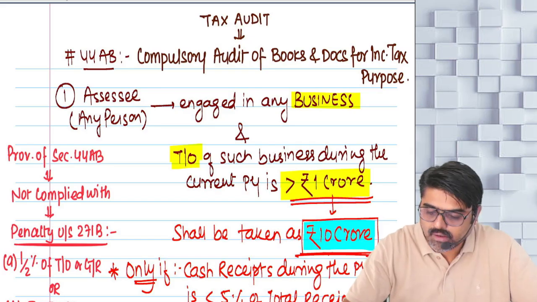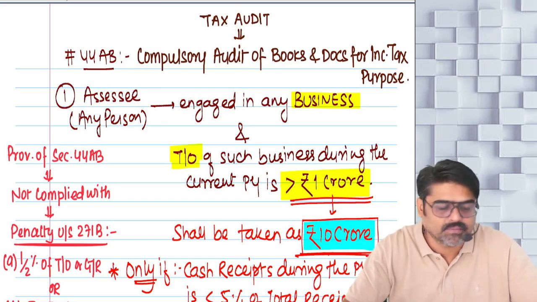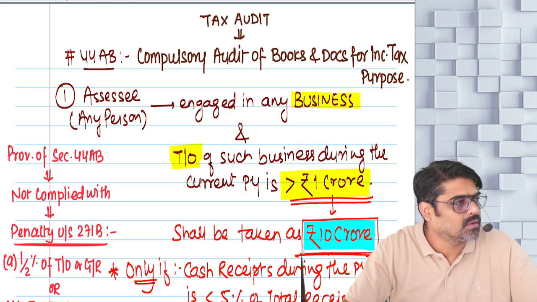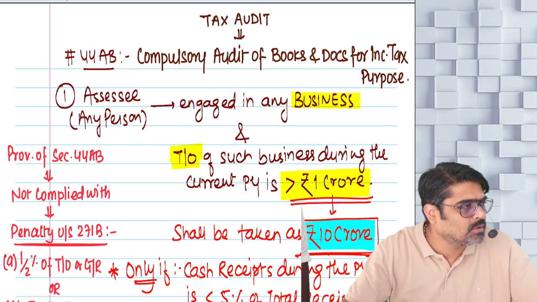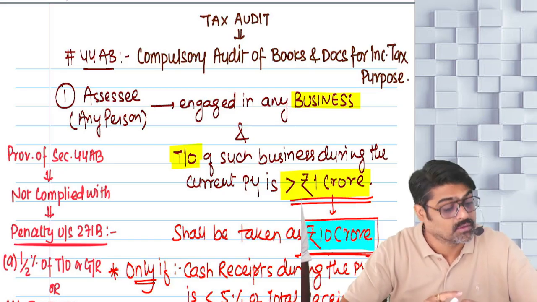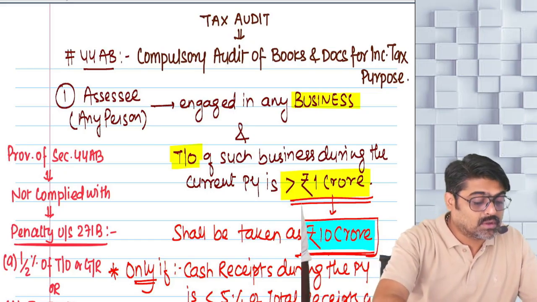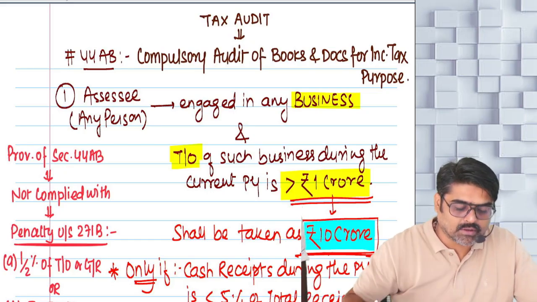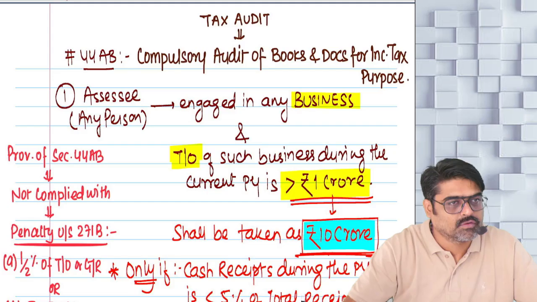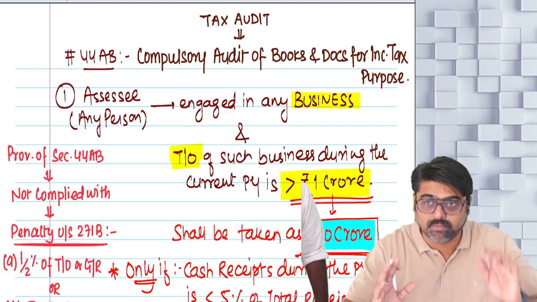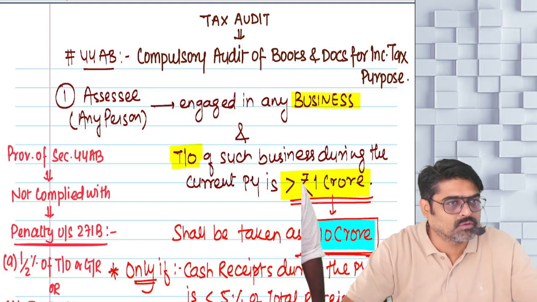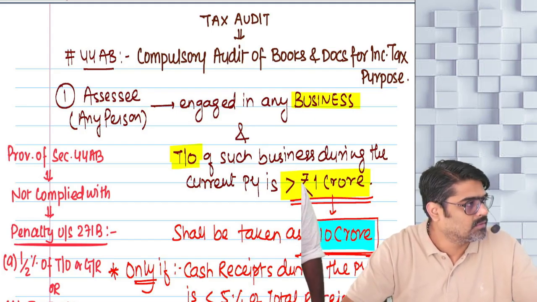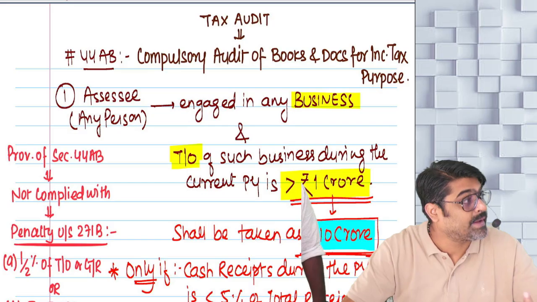See, 44AB, next section. 44AB talks about compulsory audit of books of accounts. So yesterday you maintained your books of accounts, no? Today you are going to get them audited. So why will you audit your books of accounts? Simple. Your books of accounts must be reliable. And we will also require your books of accounts in future, and we should not get books of accounts which are manipulated.